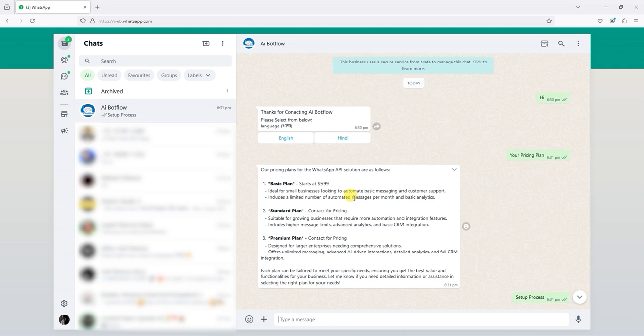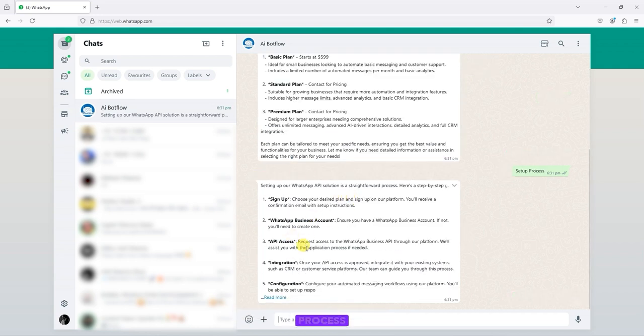When we ask something else, look here. The setup process section appears here.